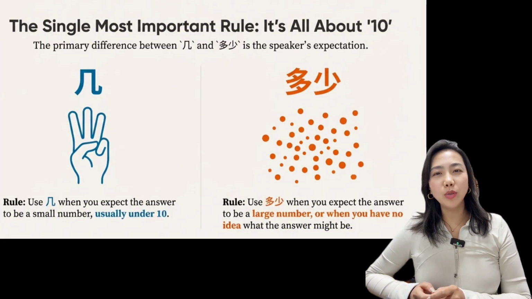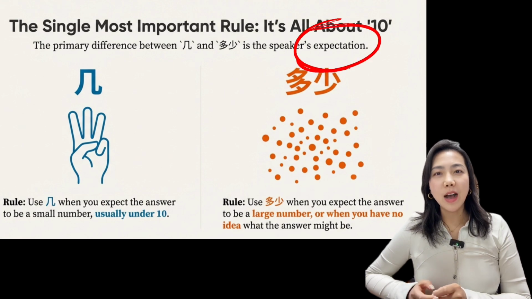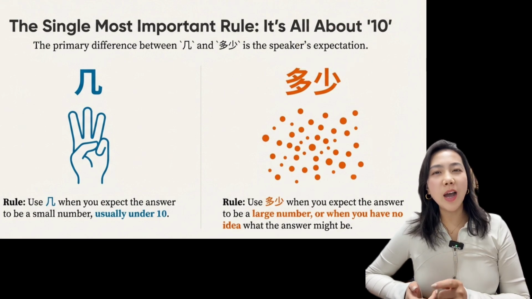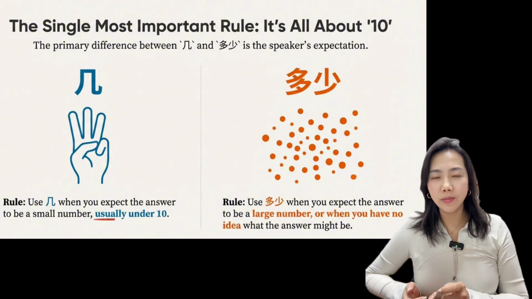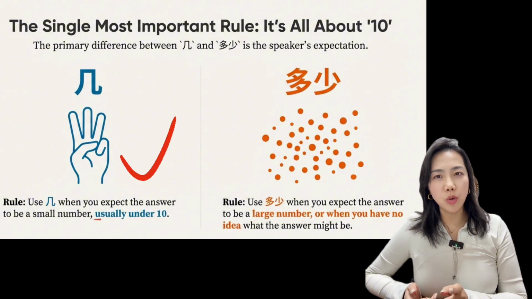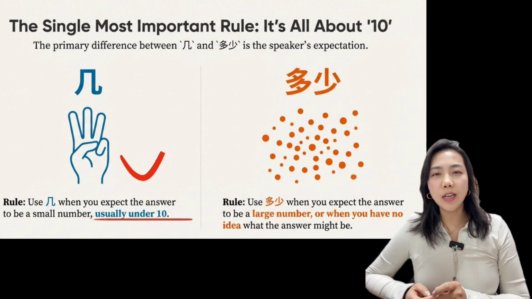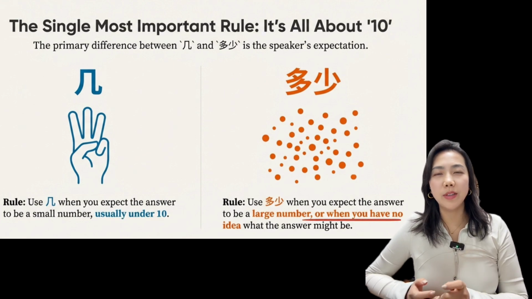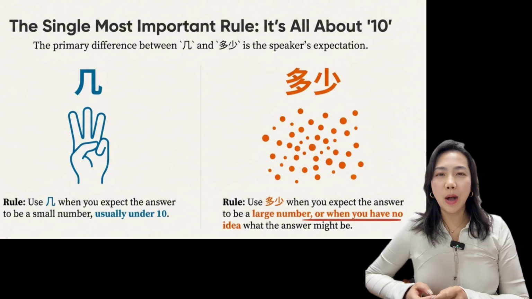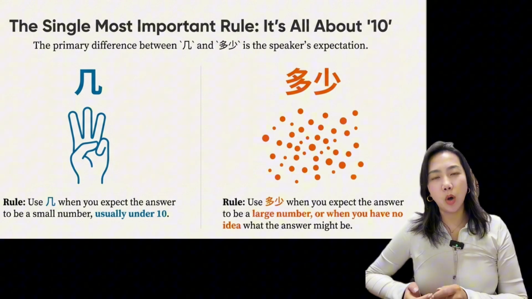There is one simple rule that explains almost everything about 几 and 多少, and that rule is expectations. Ask yourself this question: do I expect the answer to be a smaller number, usually under 10? If the answer is yes, you use 几. If the answer is no, or you have no idea what the number might be, you use 多少. So this is not about the actual number, it's about what you expect.